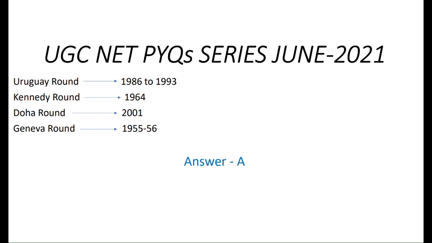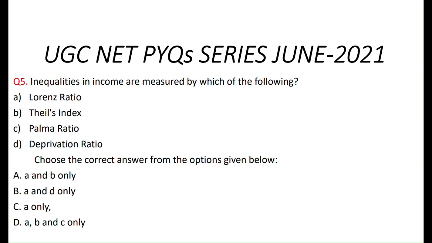Now, our next question. Inequalities in income are measured by which of the following? Number one is Lorentz ratio. Of course, Lorentz ratio is a measurement of inequalities in income. Thales index is also right, Palmer ratio is also right, but deprivation ratio is not right. Deprivation ratio is not an instrument for measuring inequalities in income.